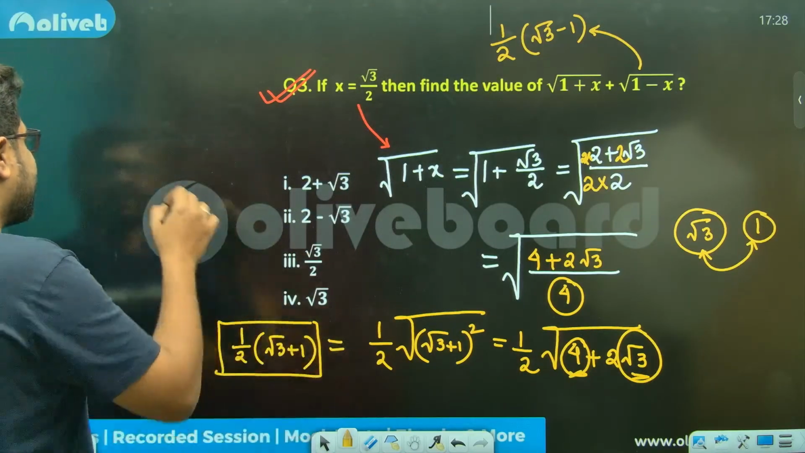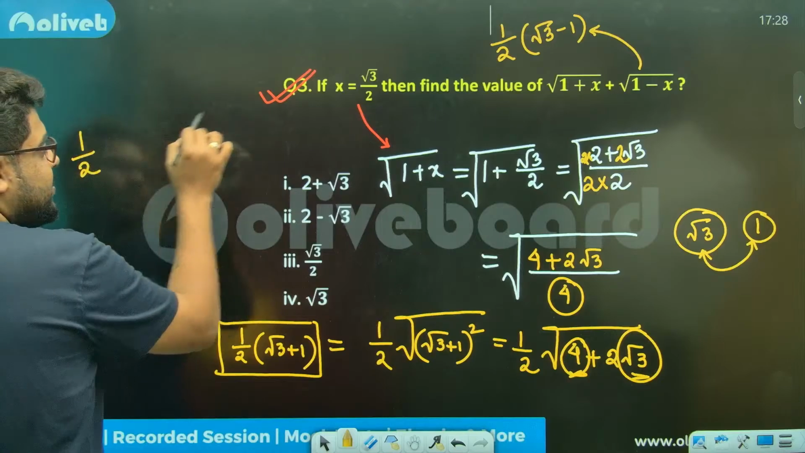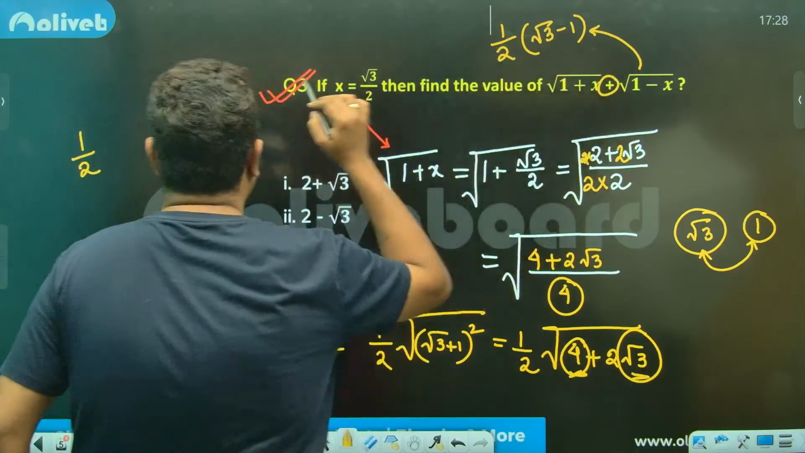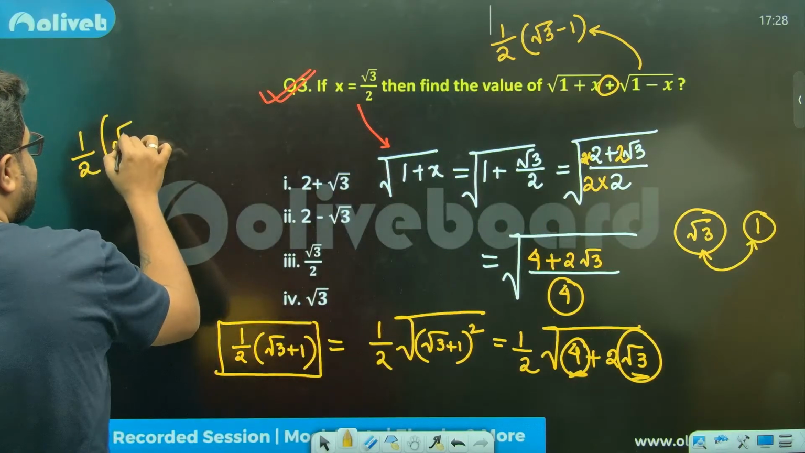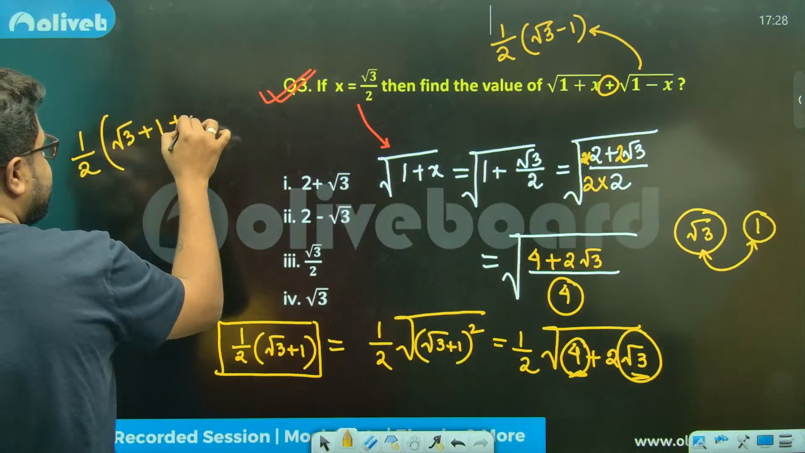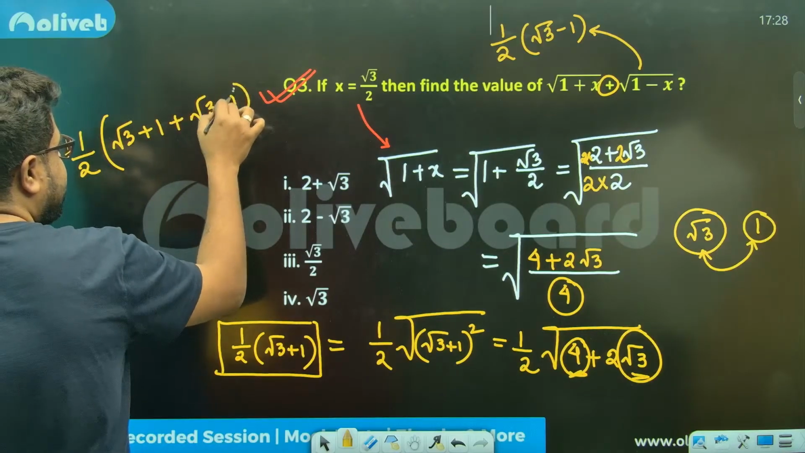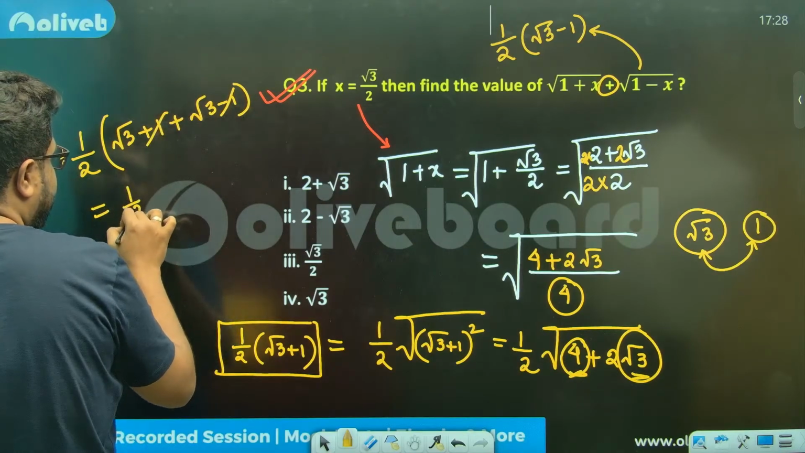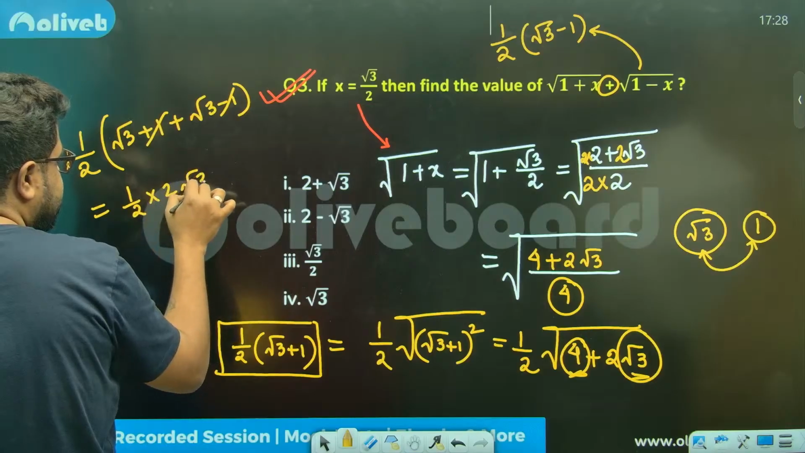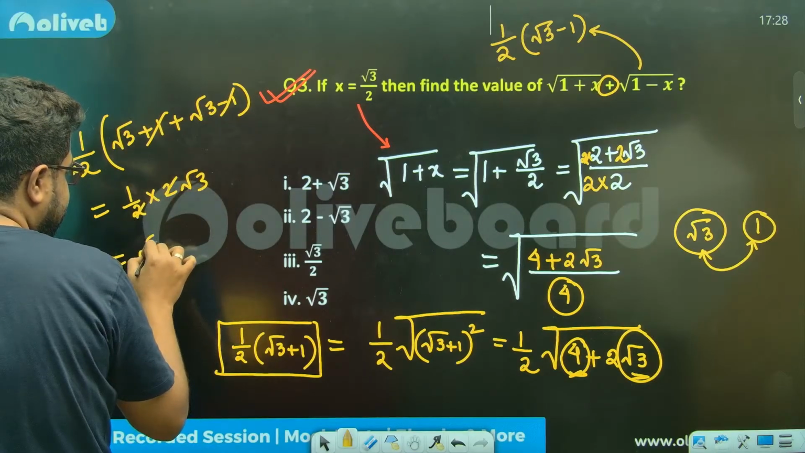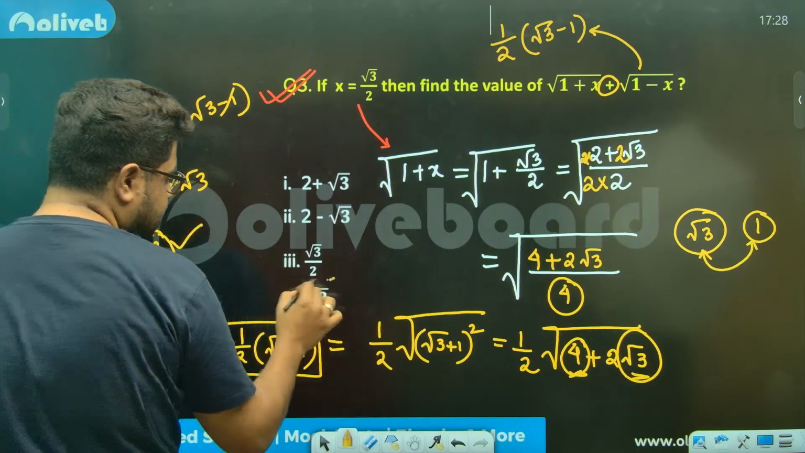So if you do this, you see what you are getting. There is a plus in between. So half is common, sir. Root 3 plus 1 plus root 3 minus 1. Sir, half into 2 root 3. 2 cancels. The answer is root 3, sir.